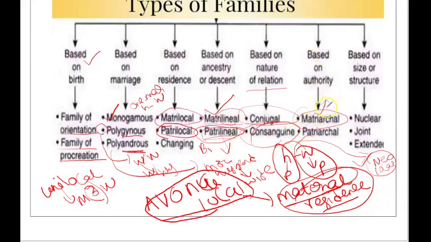You can see that in the Nayars, in Karnataka, they are mostly women-based authority. But Indian society is mostly patriarchal, that means men's authority. Based on size or structure, we call it nuclear, a very small family, joint family, a very large family, and extended family, not in the domestic group of the conjugal family. Okay. So this is a small introduction about the types of families.